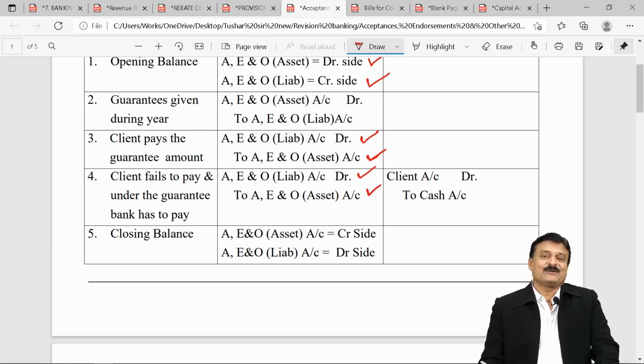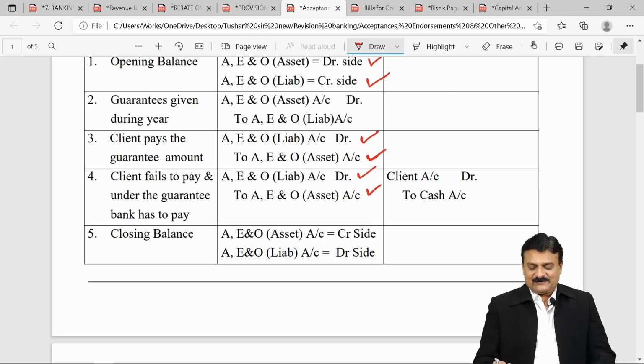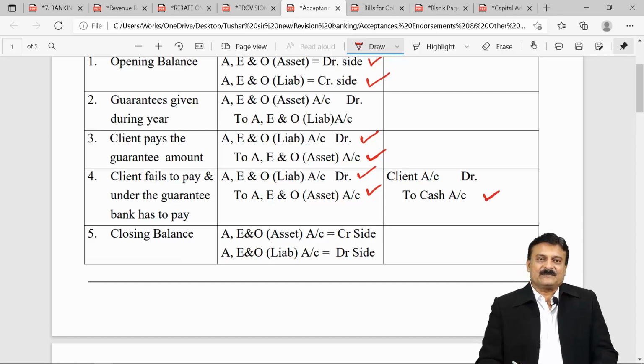But at the same time, a genuine entry is also passed. Your bank is paying money. For your bank, cash is going out. Credit what goes out, the cash account. And what to debit is client. Why? Because you will recover it from the client. So entry: client account debit to cash account.